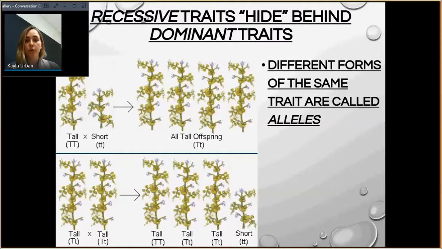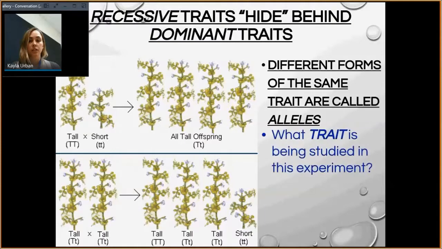Different forms of the same trait are called alleles. Your alleles here would be for tall or short, different forms of the same trait. The trait that is being studied in the experiment is plant height. So the trait is plant height, and the alleles are for tall, which is dominant, or short, which is recessive.